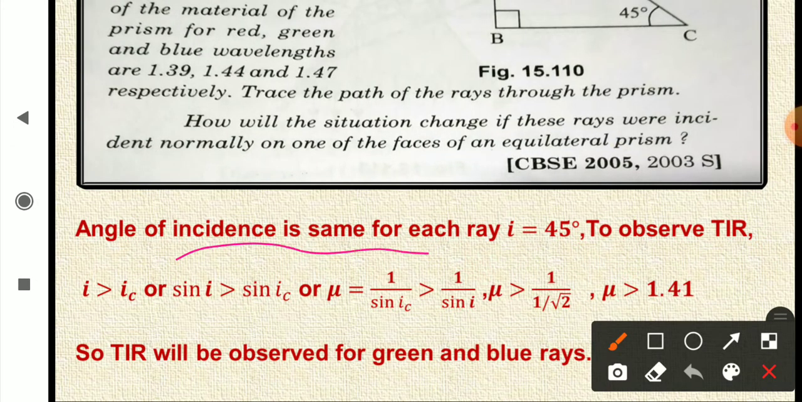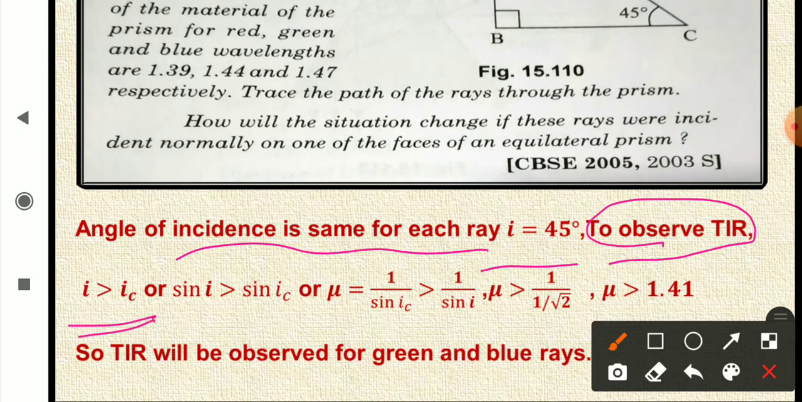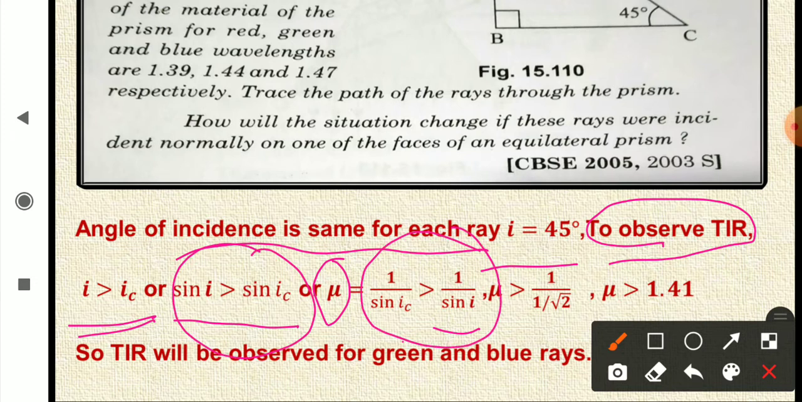Now angle of incidence is same for each ray. I is 45 degree. So to observe total internal reflection, the necessary condition is angle of incidence I should be greater than IC, or sine I should be greater than sine IC, or you know the relation for refractive index. So mu is equal to 1 upon sine IC should be greater than 1 upon sine I. You see? Now the situation is reversed. Here sine I was greater, but 1 upon sine I is smaller. And now